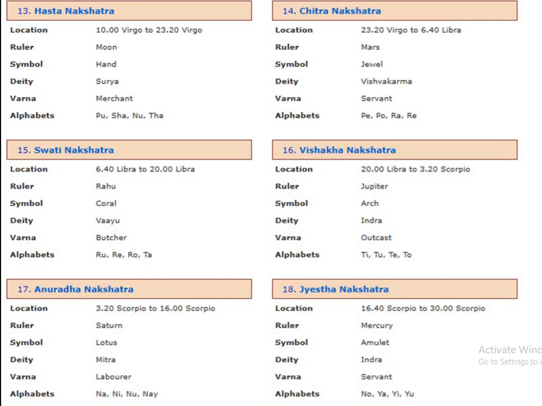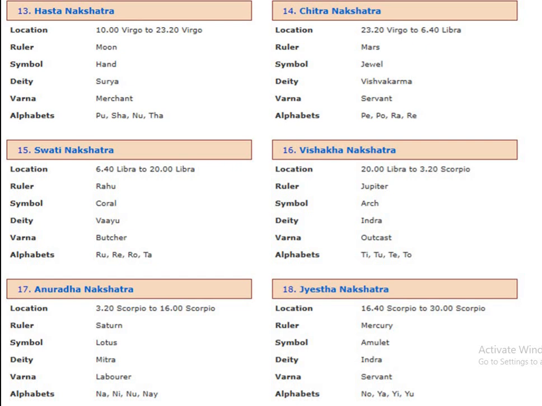The 13th nakshatra is Hasta, which belongs to Moon, and it starts from 10 degrees Virgo to 23.2 degrees Virgo. The 14th nakshatra is Chitra, which belongs to Mars, which starts from 23.2 degrees Virgo to 6.4 degrees Libra.